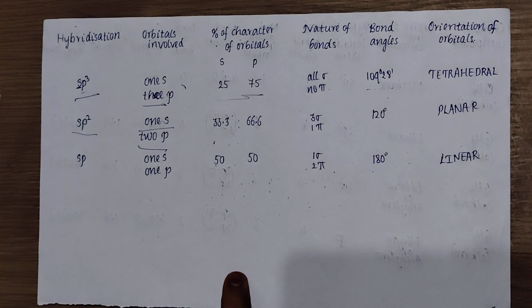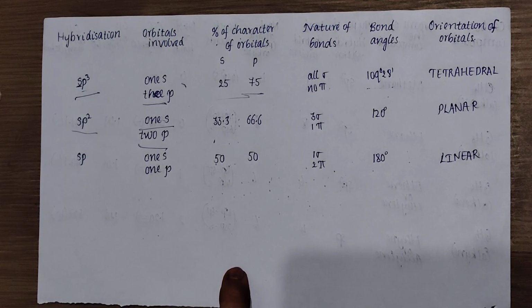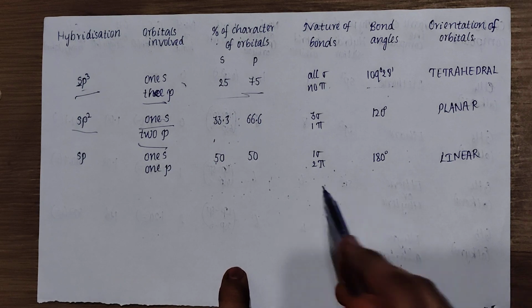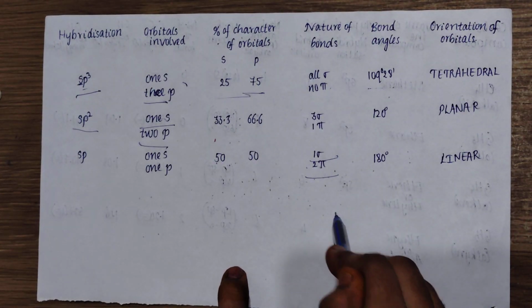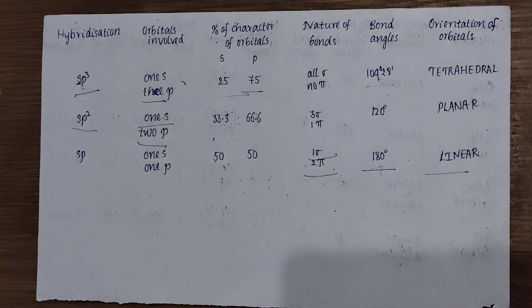Coming to sp hybridization, the number of orbitals involved is 2: one s orbital and one p orbital. Each of s and p consists of 50%, and the nature of the bonds is 1 sigma and 2 pi bonds. The bond angle is 180 degree and the orientation of the orbitals is linear.